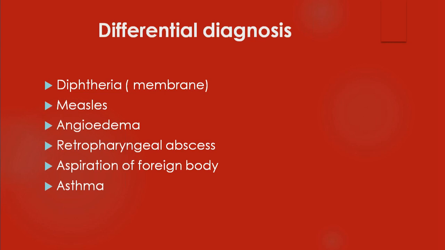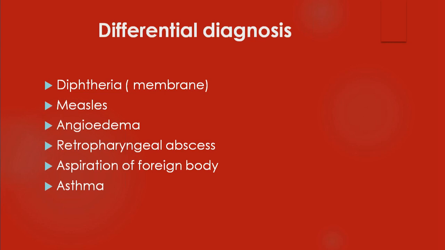Okay. Apart from that, there can be angioedema. Angioedema is due to allergic edema of the larynx. Suddenly, the child may develop stridor. So just like a foreign body, the history will be there. And it can be a recurrent feature also, especially with defects in the complement. So in the complement system, if there is an autocatalytic breakdown of C3, it itself may induce angioedema. That is another important thing.